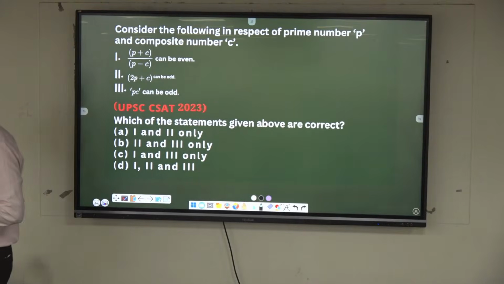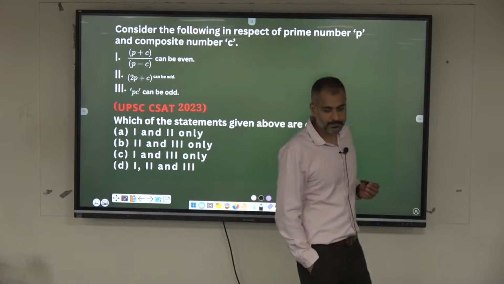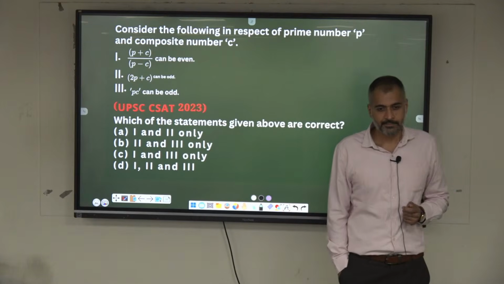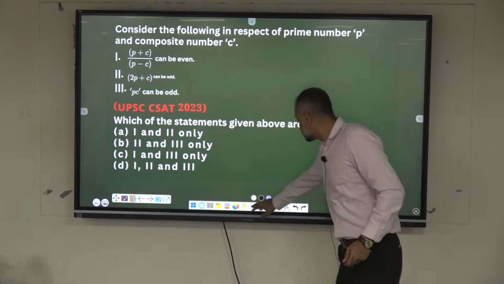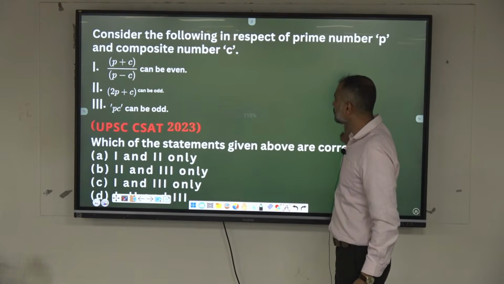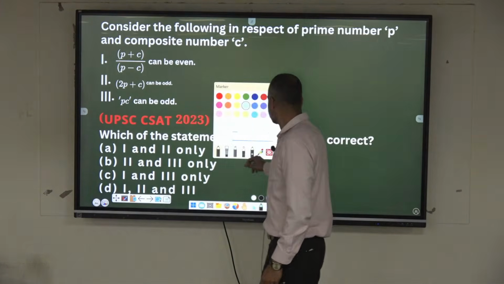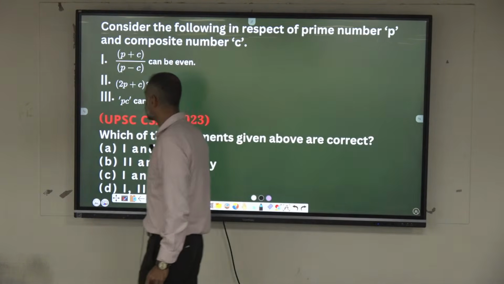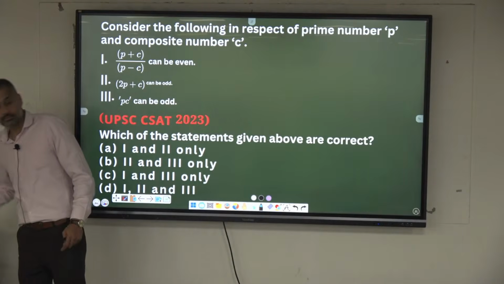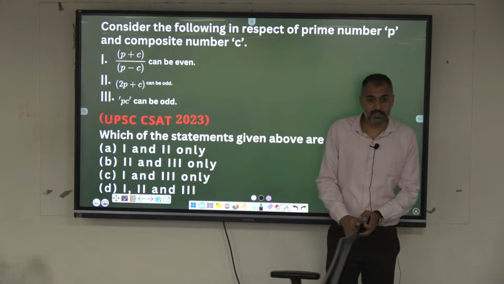Even and odd, they are integers, not decimals.